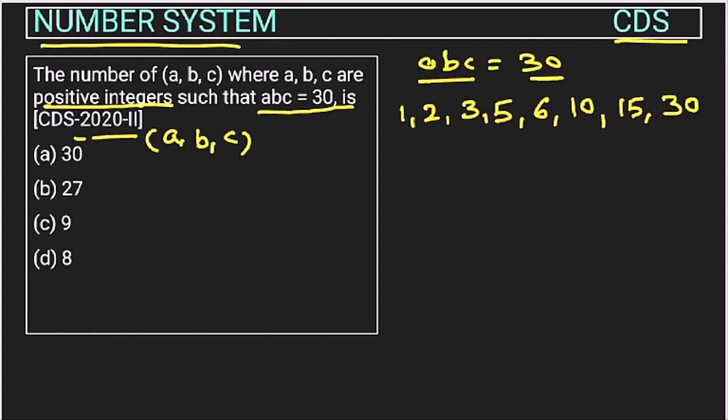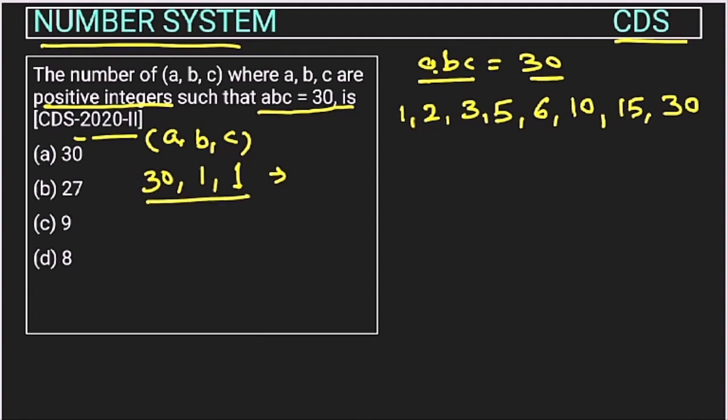So suppose A is taking 30. So B can take any value. So B can be 1. Here this is not given that they should have different values. So C can also be 1, right? So this is one possibility. So it will make ABC 30. If the value of A is 30, B is 1, C is 1, then if we are multiplying, we are getting 30, right? So this is one possibility.